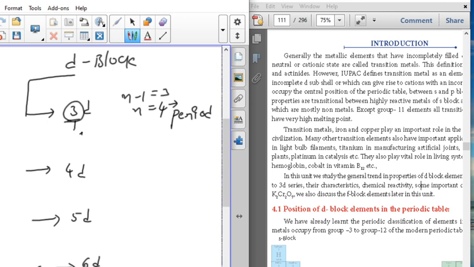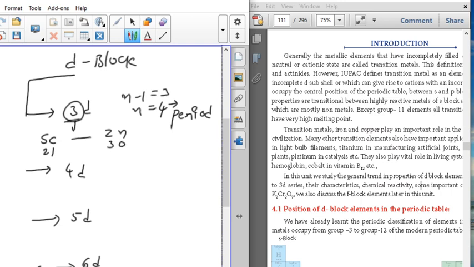Now, the 3d series of elements starts with the element scandium and ends with the element zinc. Scandium's atomic number is 21 and zinc's atomic number is 30.